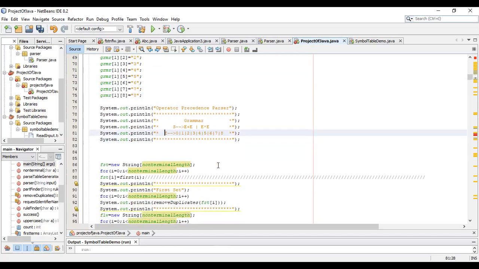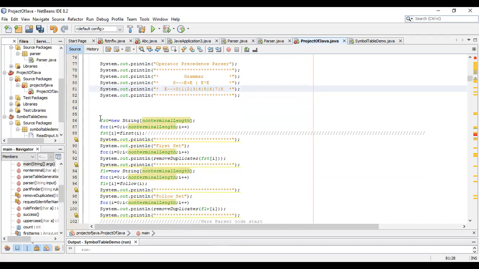So this is our main grammar, and here is the first set array that you saw in the code above, which is a string array of non-terminal length. As you know, our grammar has two non-terminals, S and E, so the length of that array will be 2. Now Asim will tell the next portion.